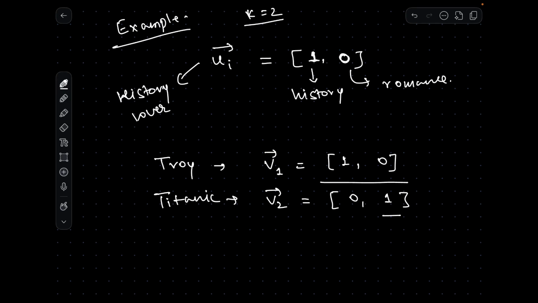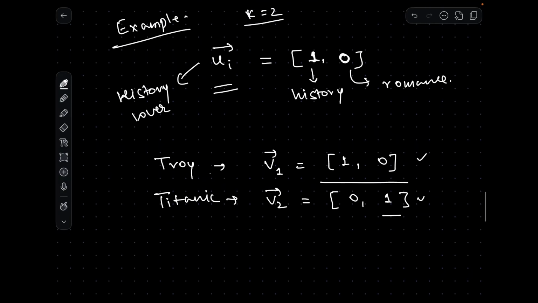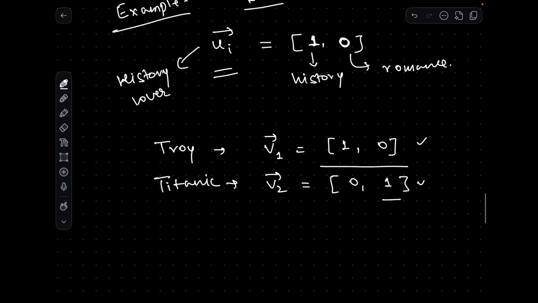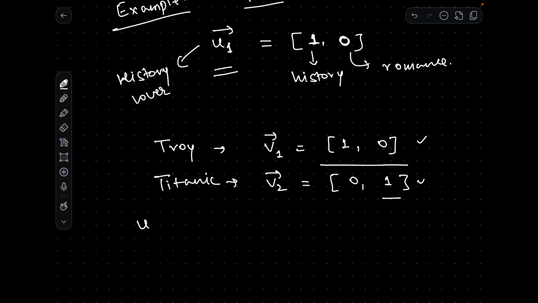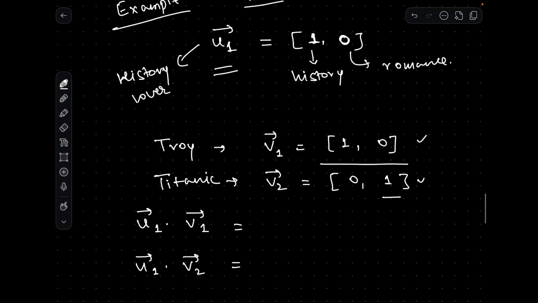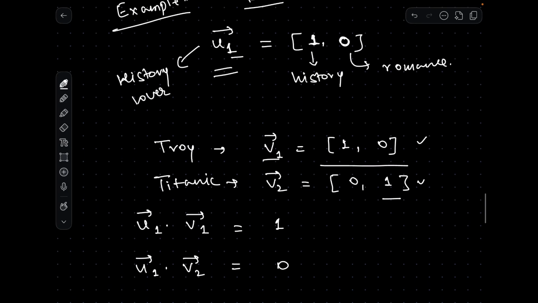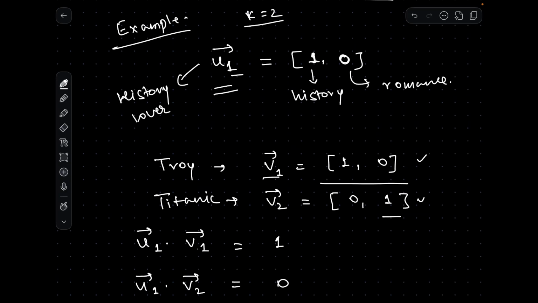Let's categorize these two movies like this. This one is historical and this one is romantic. Now what we will do is we'll simply take the dot product of this user vector against this movies vector, and we'll get some value. Okay, so if we take, let's just call it u1, so u1 and the dot product of v1, and we'll also take u1 and dot product of v2. Okay, and if you take the dot product of u1 with v1, you will get 1, and for this one you will get 0.